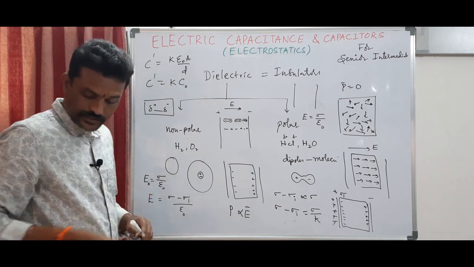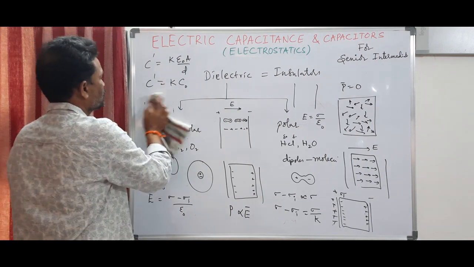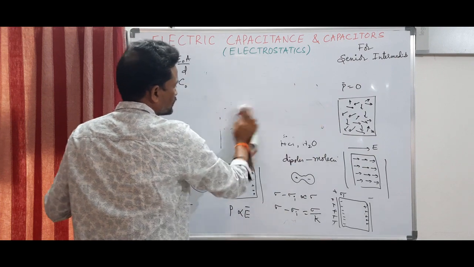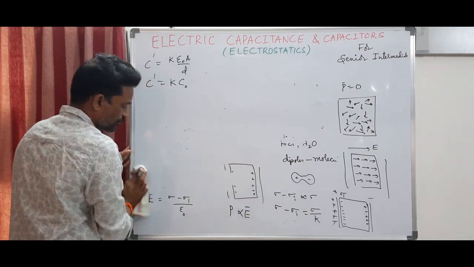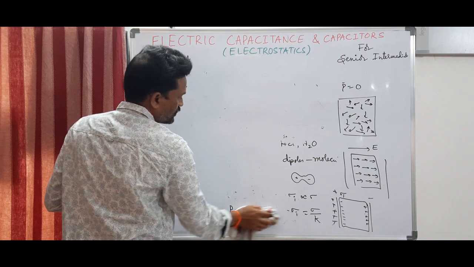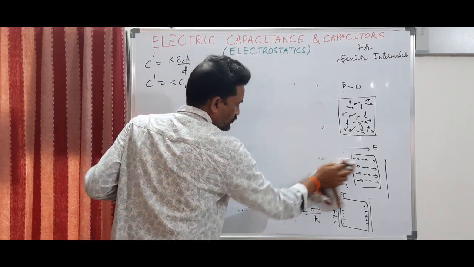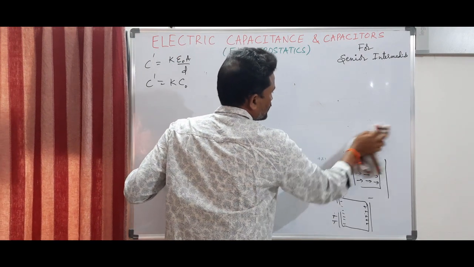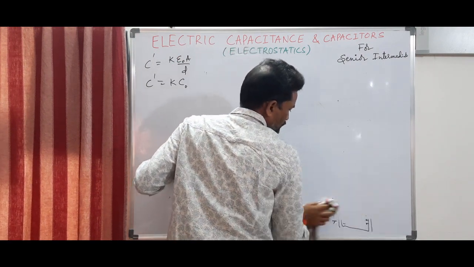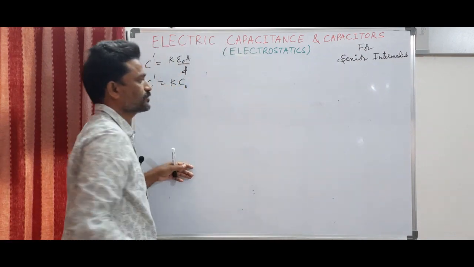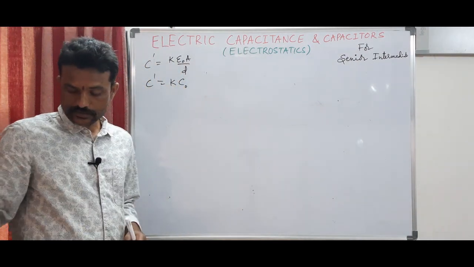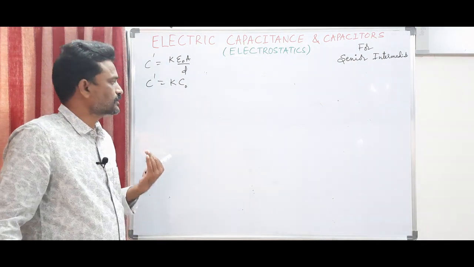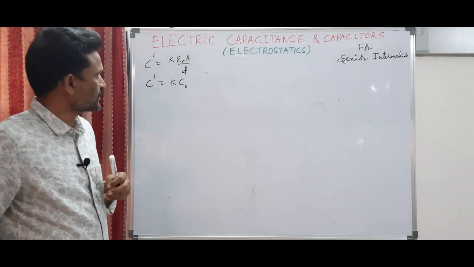What is C naught? C naught is the capacitance of a parallel plate capacitor without any insulator, or you can say that is the capacitance of a parallel plate capacitor where air or vacuum is present in between the two plates of the capacitor. So, this is about the dielectrics. So, in the exam they will ask how many types of dielectrics are there, what is the behavior of dielectrics when they are placed in between the plates of a capacitor, right.